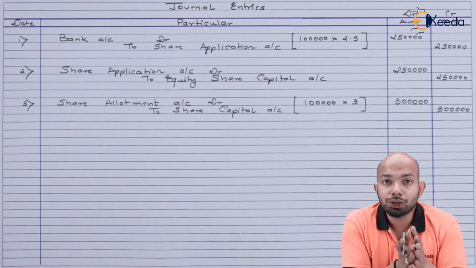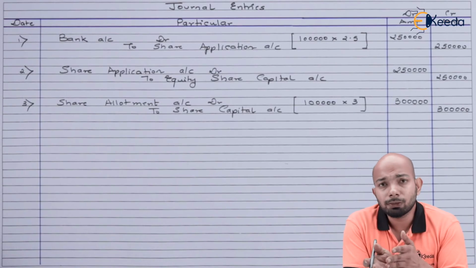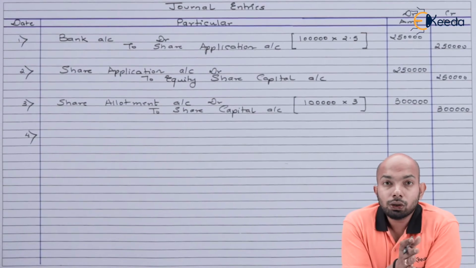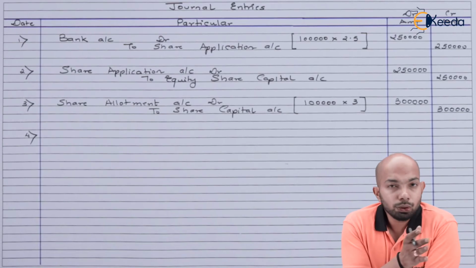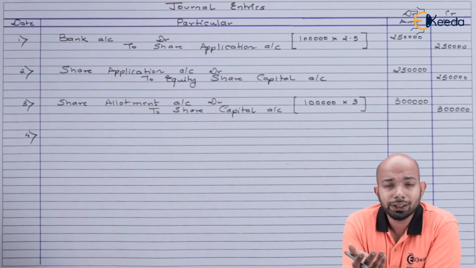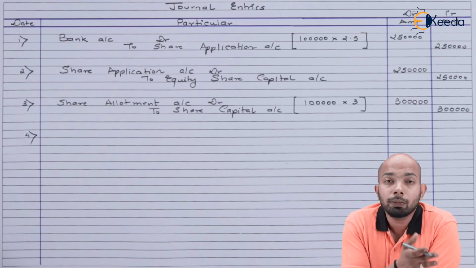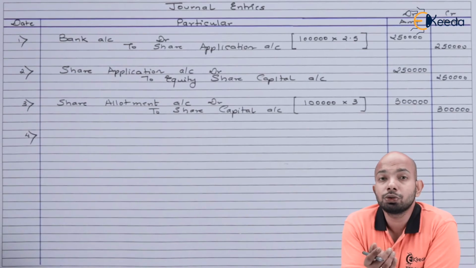Let's figure out whether we receive the whole amount or less than that. Now, when it comes to allotment, there was no calls in arrears, there was no calls in advance because allotment money was completely paid. So we assume that everything has been received here. The receipt of allotment amount is journalized as bank account debit to share allotment account.